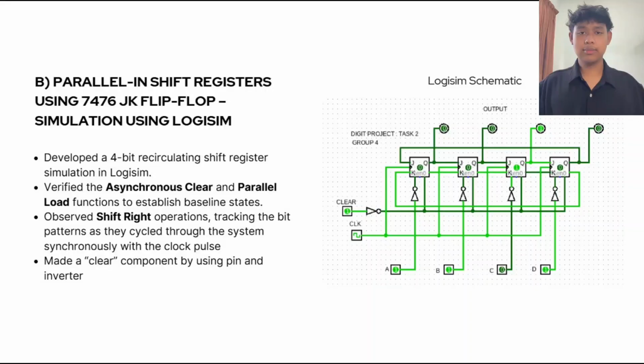Next, let's move to the next task, which is parallel in-shift registers using 7476 JK flip-flop simulation using Logisim. For this task, we need to develop a 4-bit recirculating shift register simulation in Logisim. We also verified the asynchronous clear and parallel load functions to establish baseline states. After that, we observe shift-right operations, tracking the bit patterns as they cycle through the system synchronously with the clock pass. For this circuit, we also made a clear component by using a pin and inverter because in Logisim there's no direct component to use as a clear component.